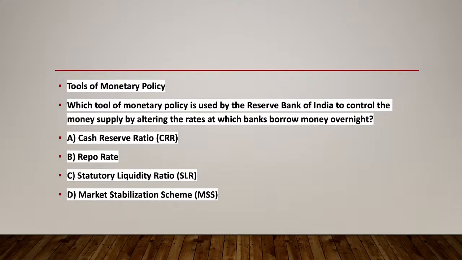ठीक है. Then we have the Statutory Liquidity Ratio. So that is the minimum percentage of deposit that a bank has to maintain in the form of gold, cash, or any other approved securities.